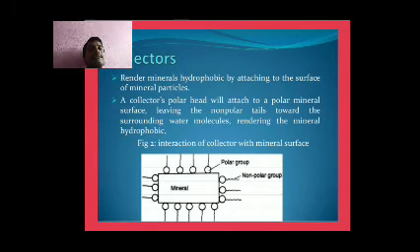A collector's polar head will attach to a polar mineral surface, leaving the non-polar layers towards the surrounding water molecules, rendering the mineral hydrophobic. This is the collection process. Now we complete the process of froth flotation.